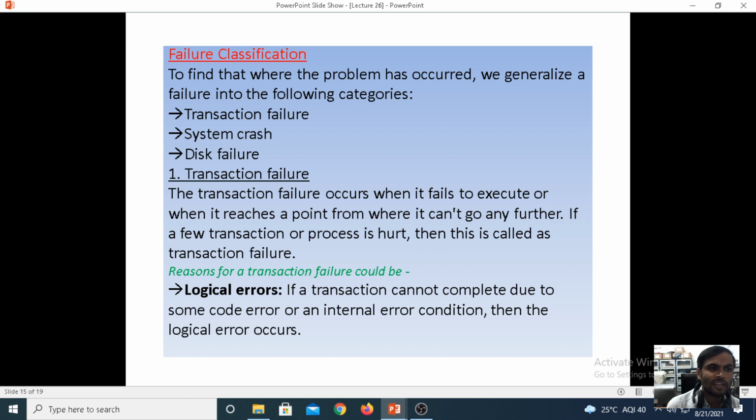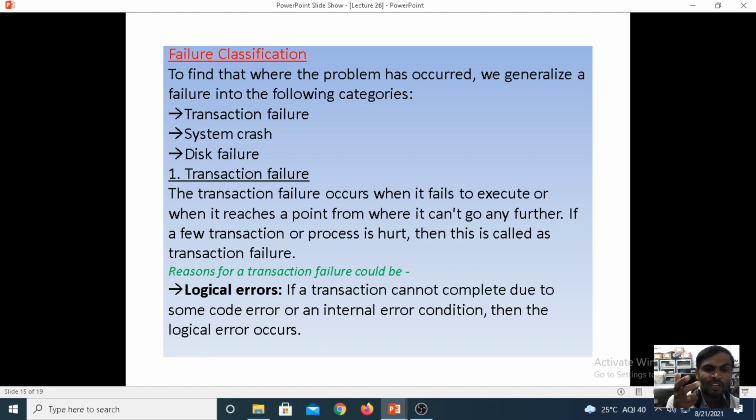If you are going for the failure classification, to find out where the problem occurred at the time of executing the transaction, it is categorized into three types: transaction failure, system crash, and disk failure. Transaction failure occurs when the transaction fails to execute, or when it reaches a point from where it cannot go any further.